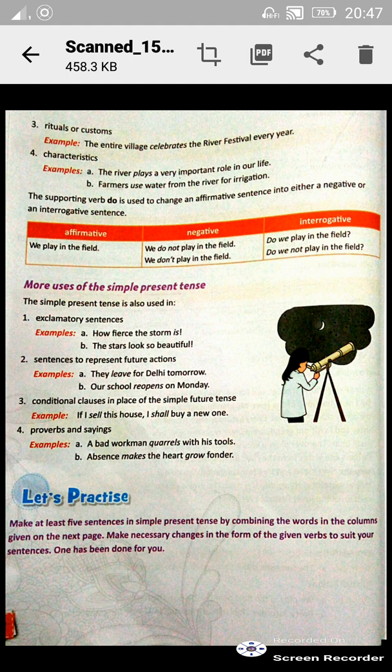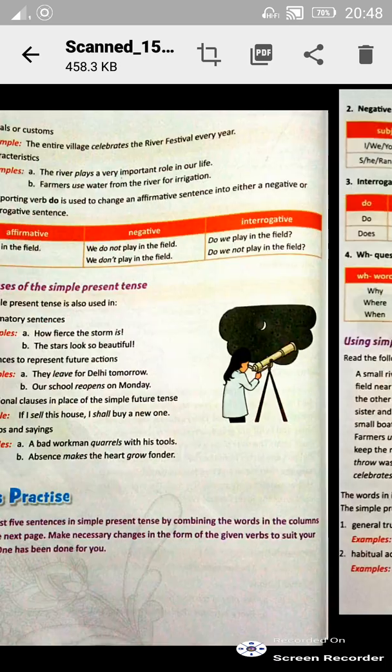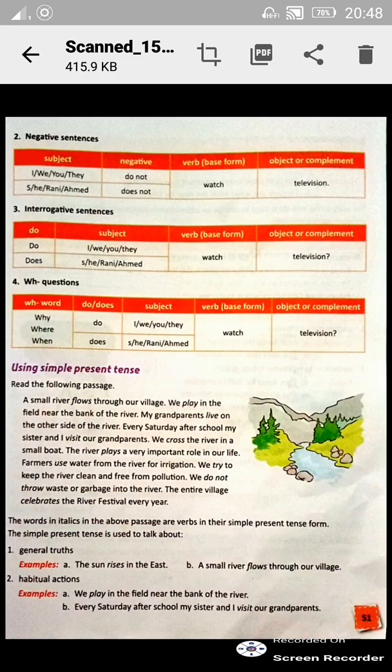Okay. Now see here. The supporting verb do is used to change an affirmative sentence into either a negative one or an interrogative one, because when do becomes doesn't, it becomes negative, and when do is placed in the front, it becomes an interrogative sentence. I showed you all beforehand also, isn't it so? See here, I have shown you all where a sentence becomes an interrogative one when we place do in the front or does in the front. Understood, children?